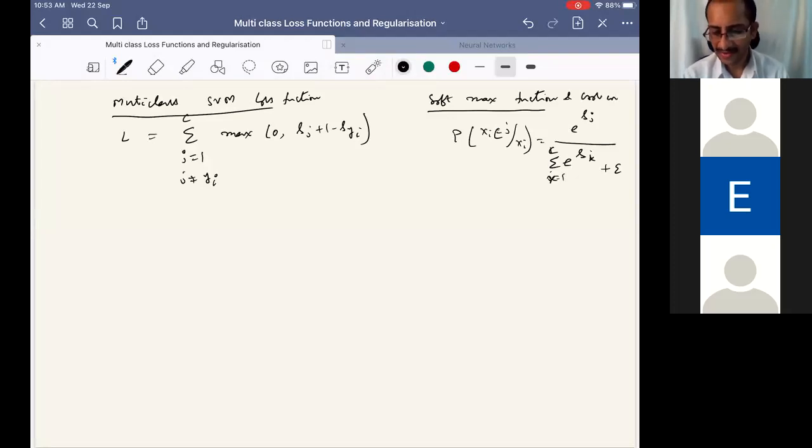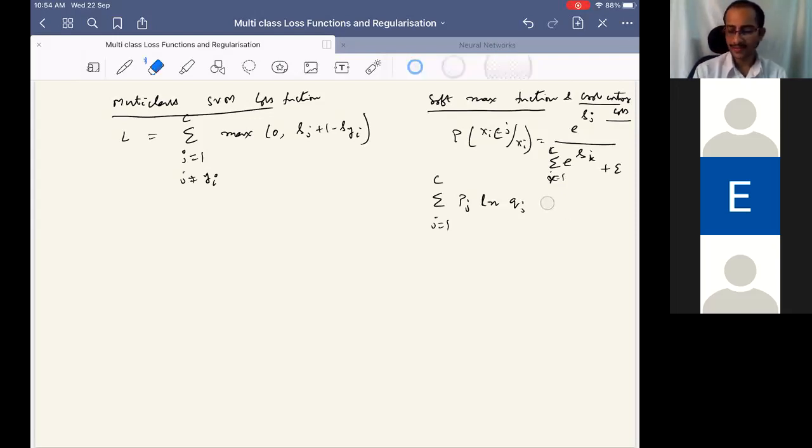There are some things that we discuss about the function and something about the loss. So then we have actually the summation of Pj ln of Qj, J equal to 1 to C. So let us bring in just the cross entropy, not binary cross entropy.